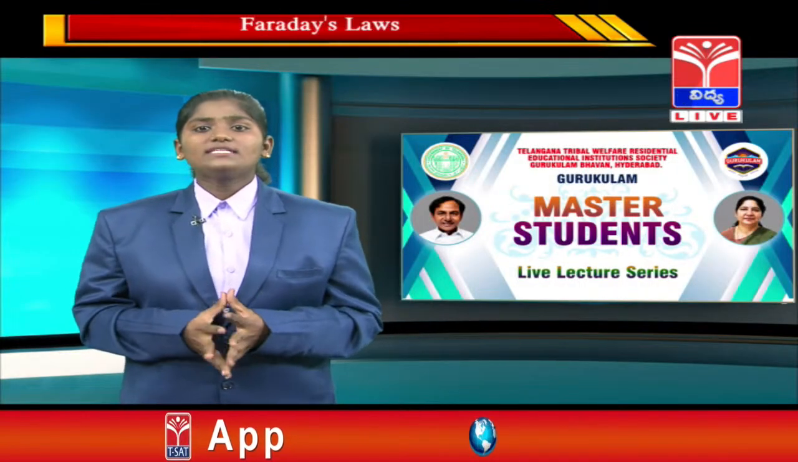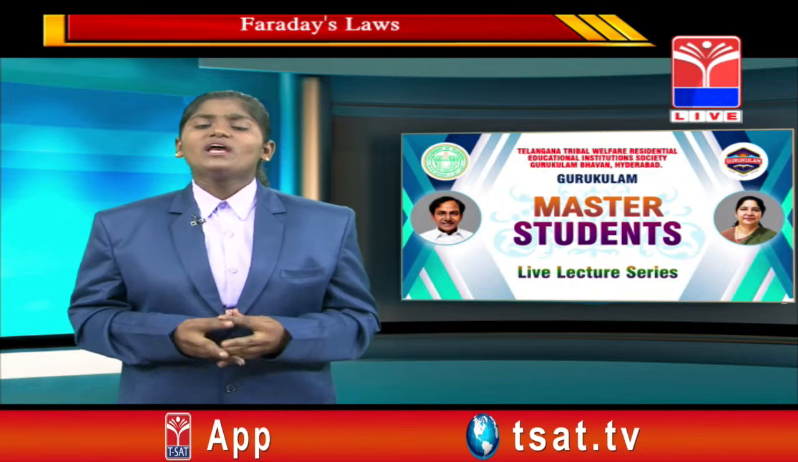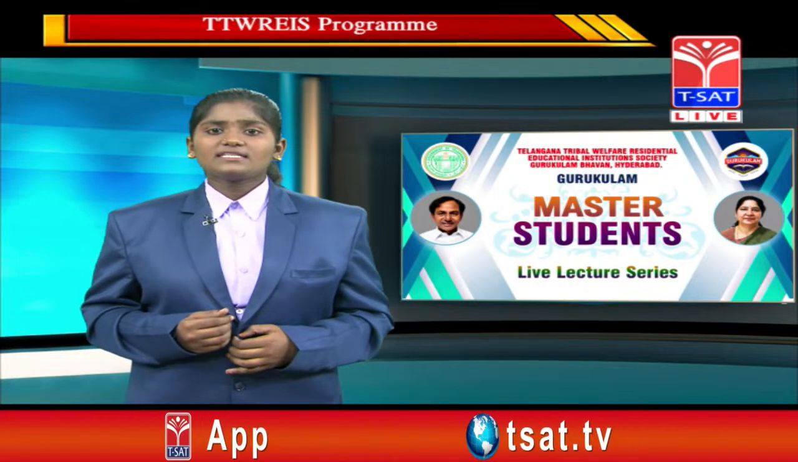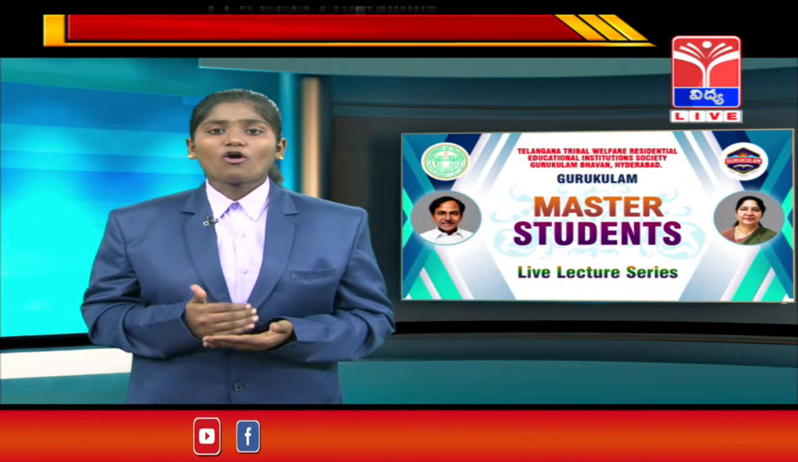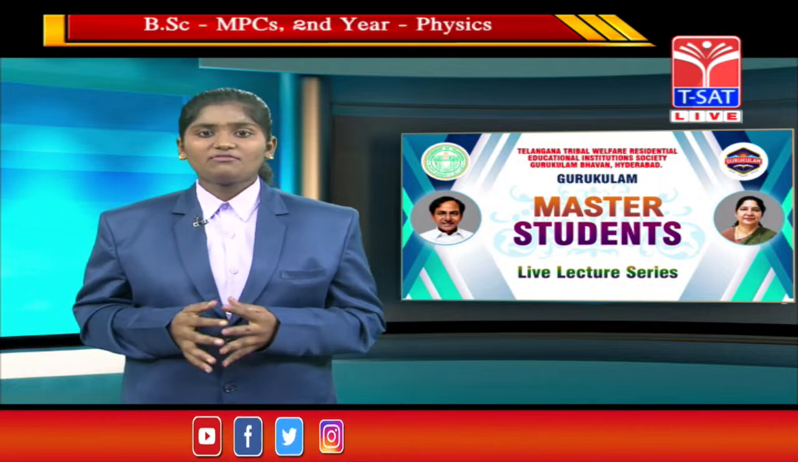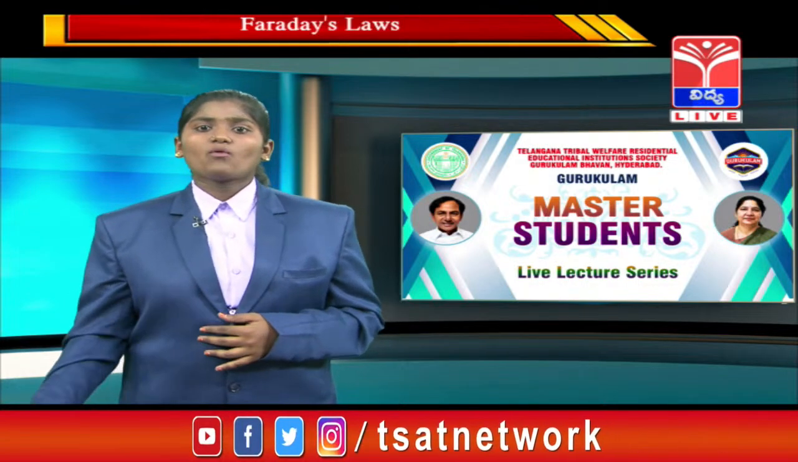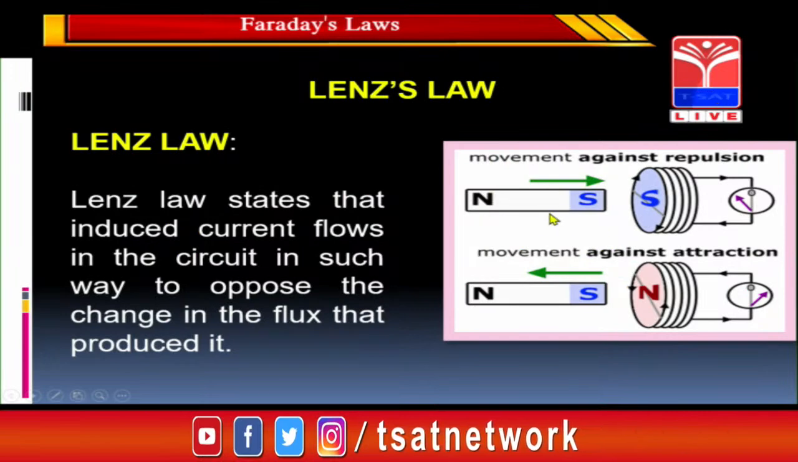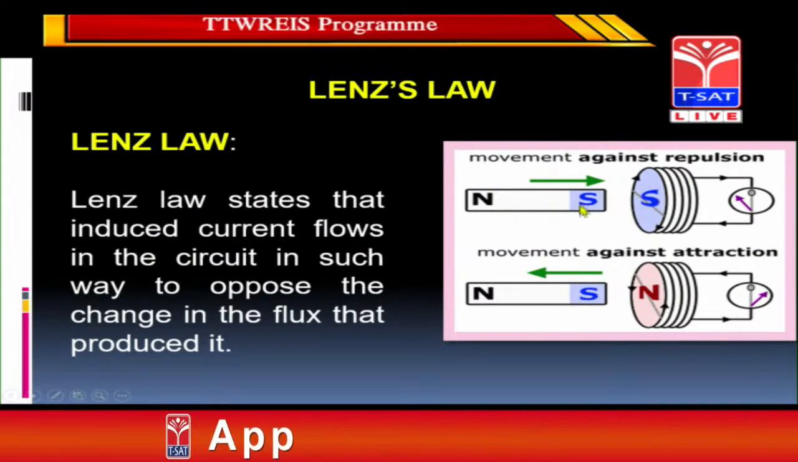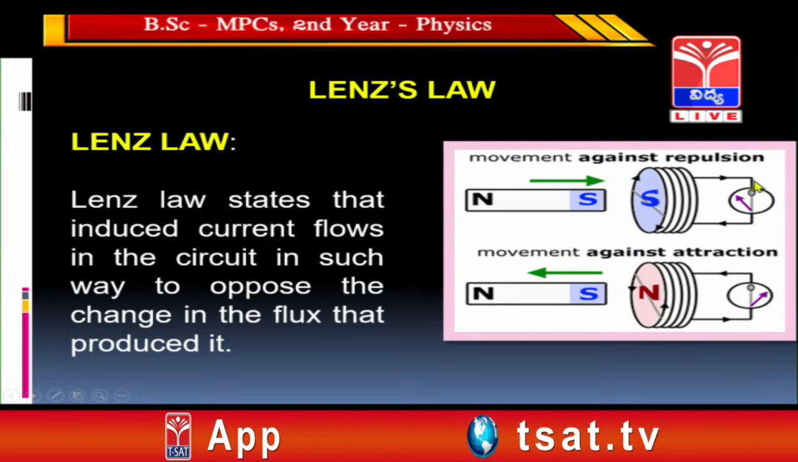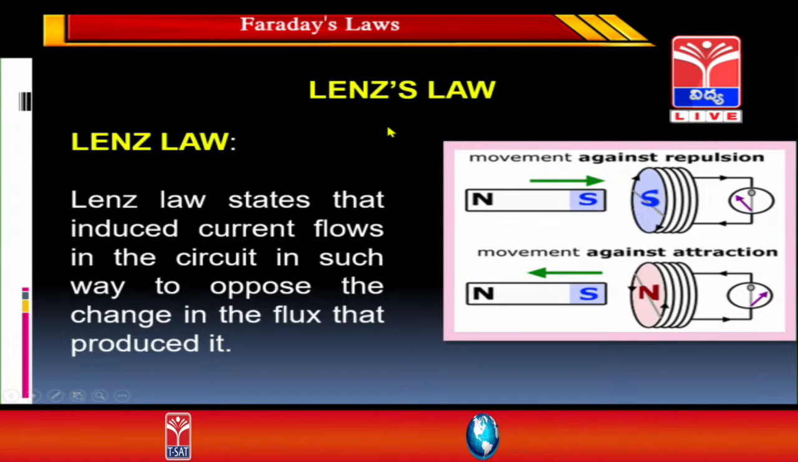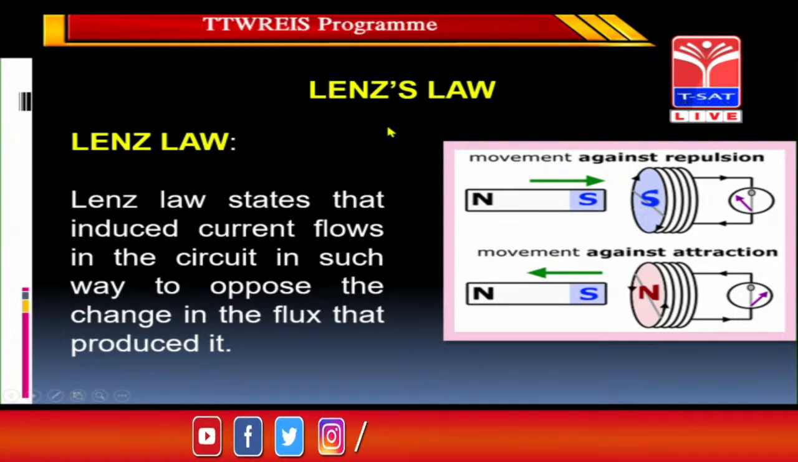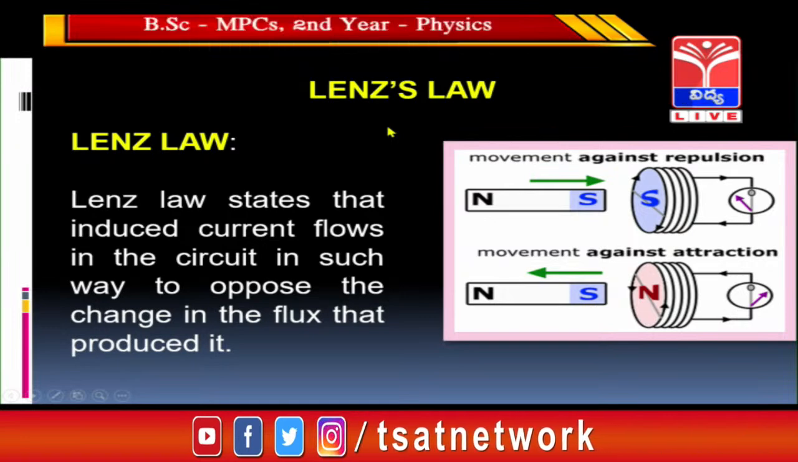Now let us discuss Lenz's law. Lenz's law is discussed in terms of the induction of a magnetic field. In Lenz's law, we observe there is a coil and a magnet, and the coil is connected with a galvanometer. The statement of Lenz's law states that the induced current flows in a circuit in such a way as to oppose the change in the flux that produced it.